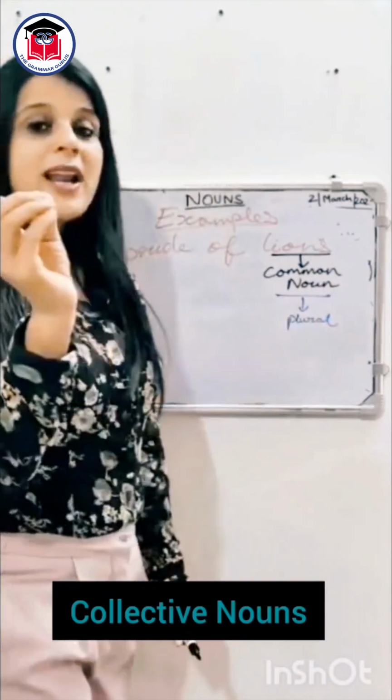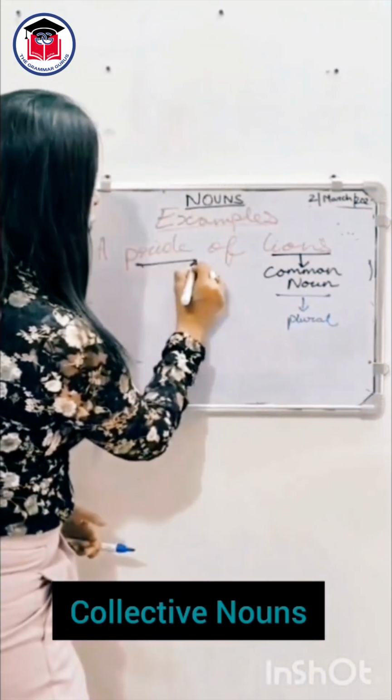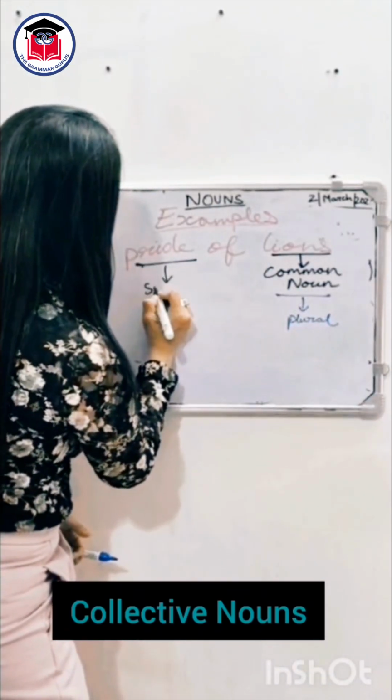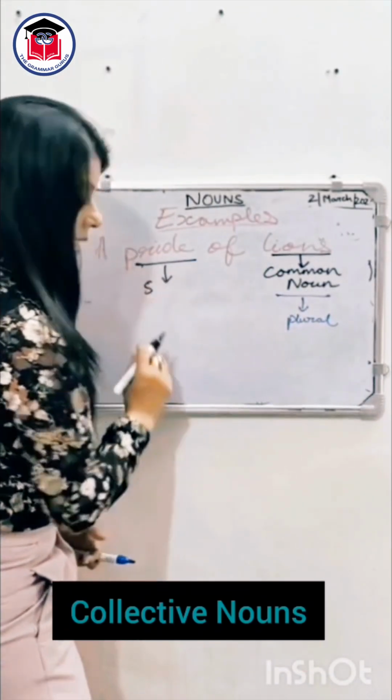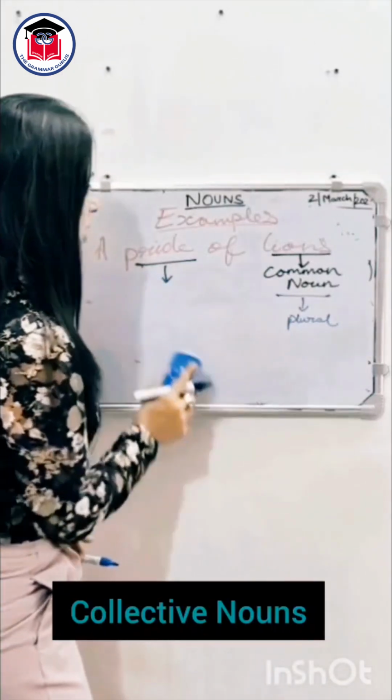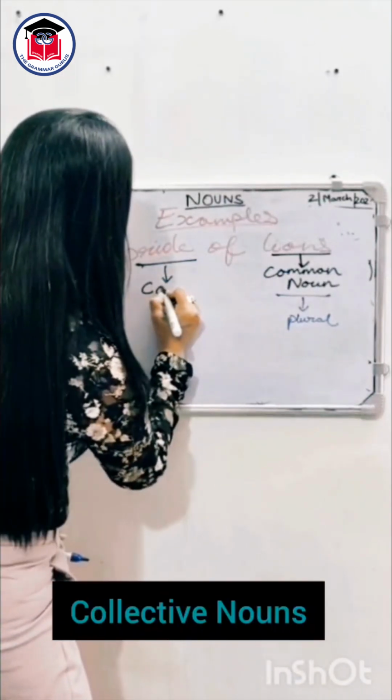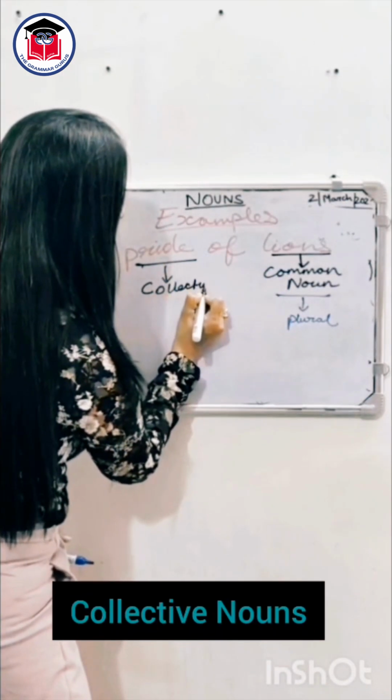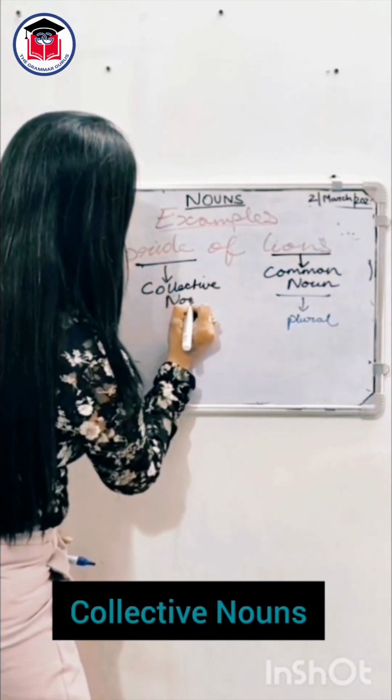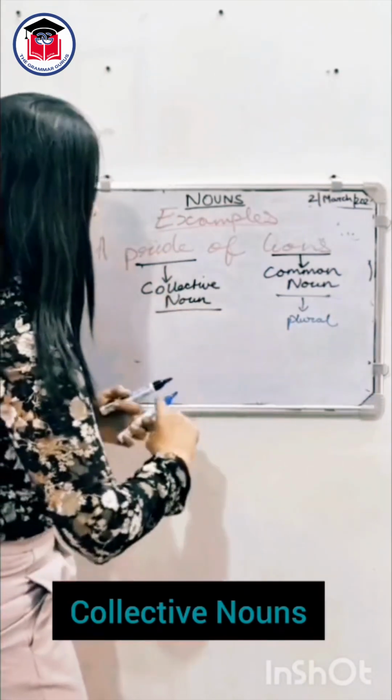But when I say a group, this group is singular. This group, which is the collective noun, is singular.